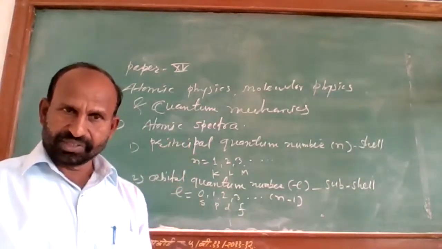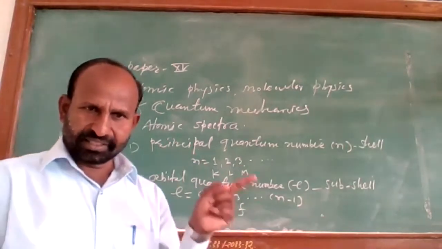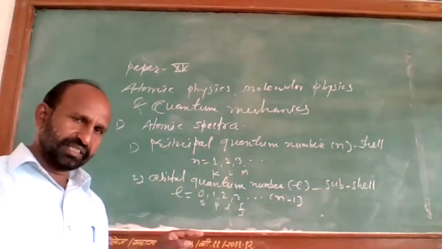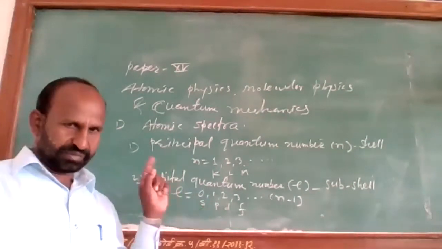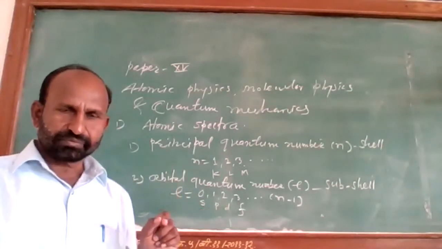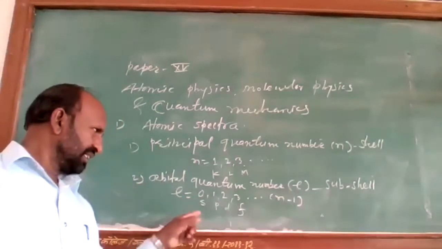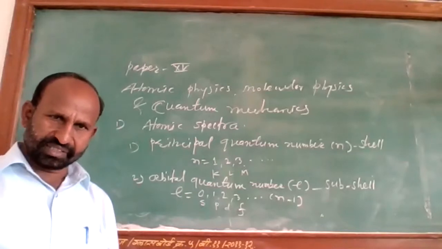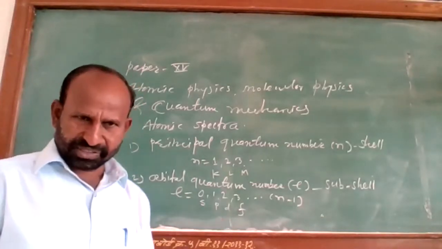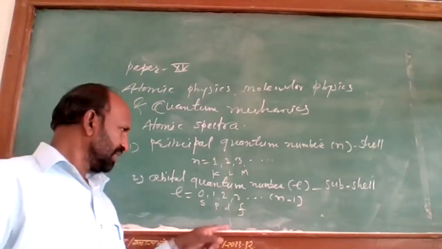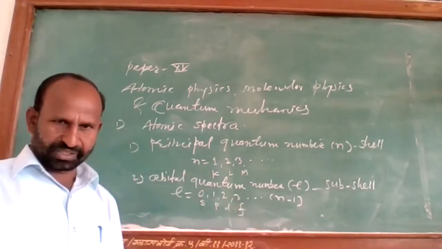And these subcells are designated by the small alphabets s, p, d, f. Now these subcells have their capacity. s has the capacity of 2 electrons, p has the capacity of 6 electrons, d is 10 electrons, and f is 14 electrons.